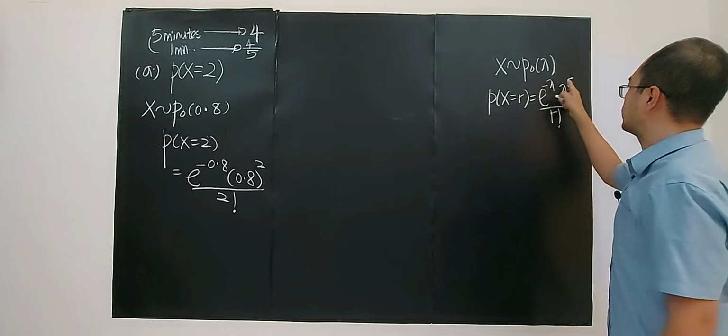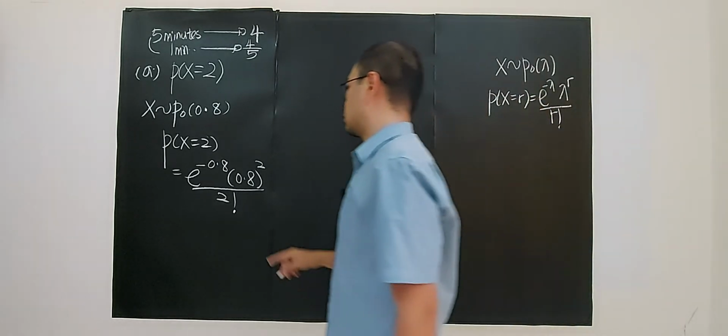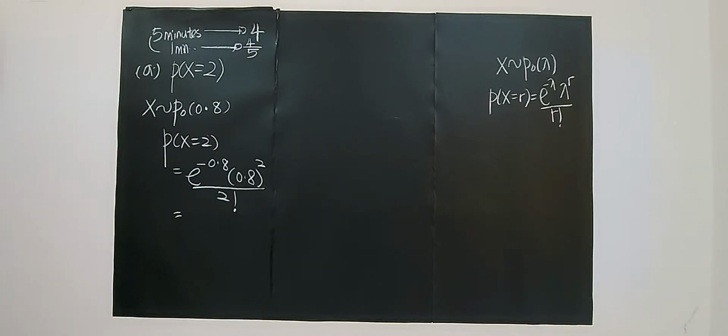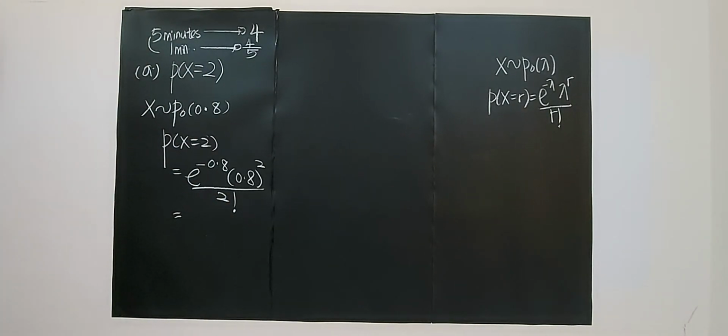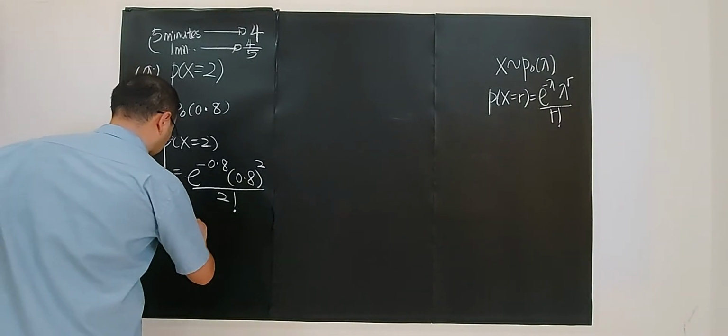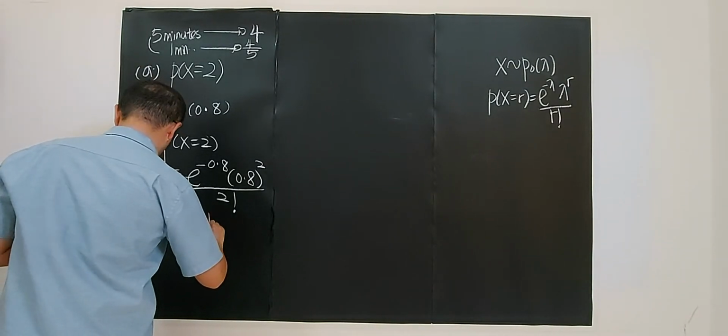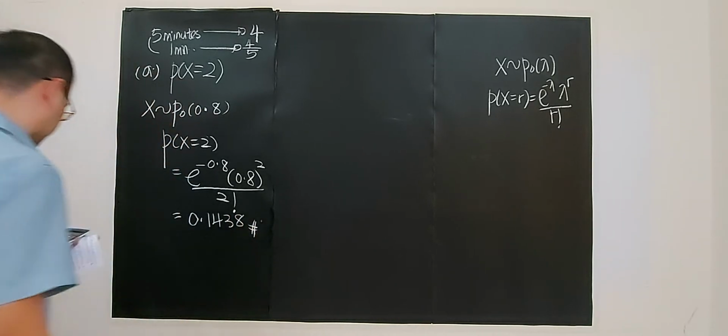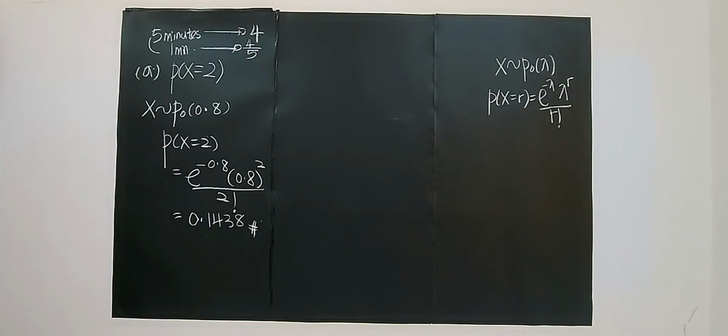Here r is 2, so 2 factorial. If you calculate this, in 4 decimal places you will have 0.1438 as the probability for this problem.